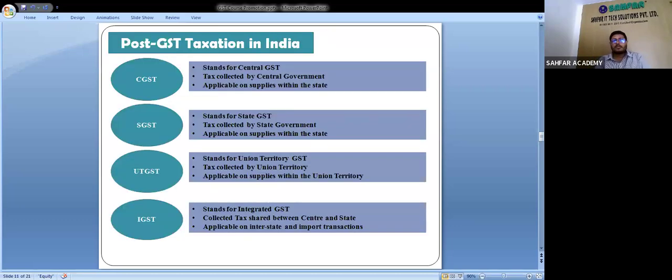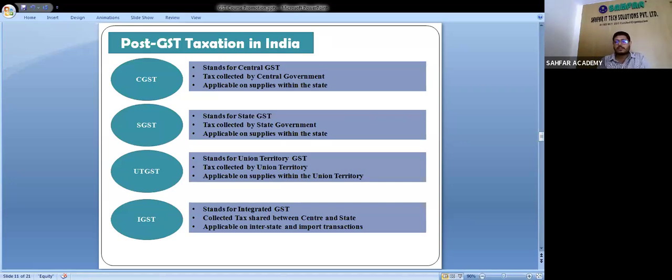Now, we can discuss the post GST taxation structure in India in the world of indirect tax. One is CGST, two SGST, three UTGST, and four IGST.